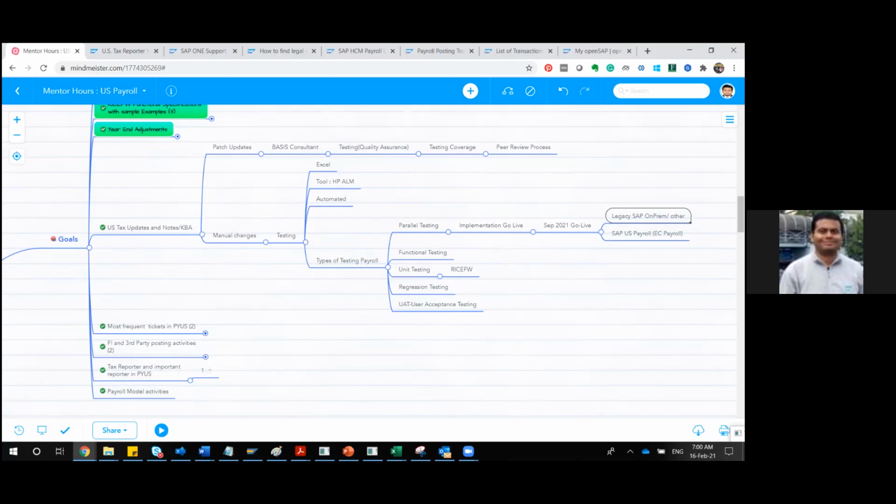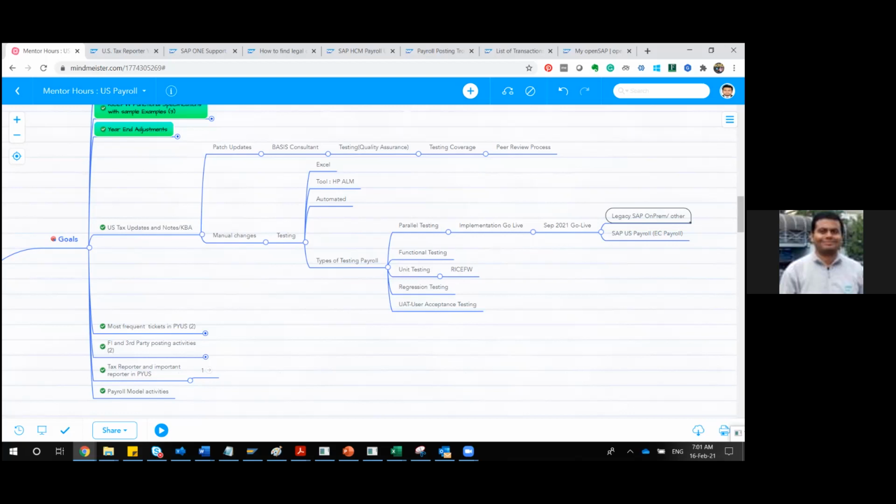In those cases, as a business user or as a functional consultant, you have to come to a conclusion why that 10 US dollar is a difference. You have to identify that difference, and you have to justify that difference. It can be due to some reason. You might have paid that to the employee outside your system, or something else can happen. As part of your parallel testing, you have to note those points, because that is the most important one whenever you are doing such kind of comparison.